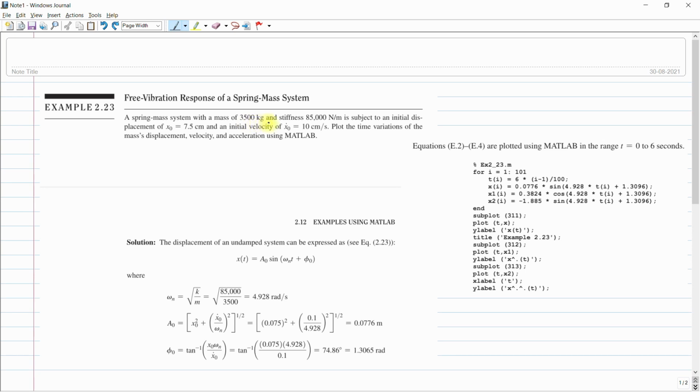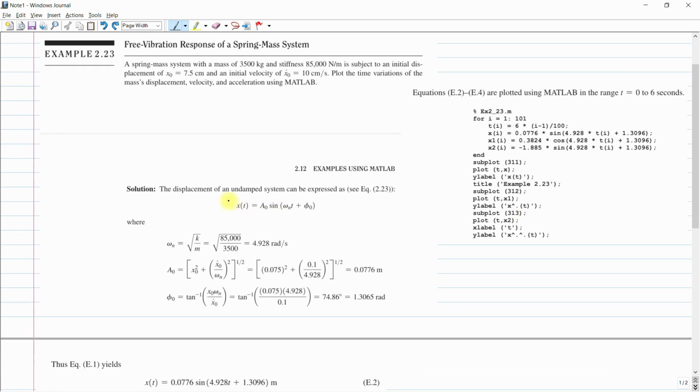The mass of the system is around 3500 kg and the stiffness is 85,000 Newton per meter. It is subjected to an initial displacement of x0 equal to 7.5 centimeter and an initial velocity of around 10 centimeter per second. Plot the time variation of mass displacement, velocity, and acceleration using MATLAB. They have given the code, and this is the simple harmonic equation: x(t) equals A0 sine of omega t plus psi 0.